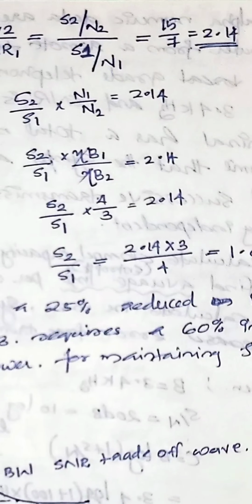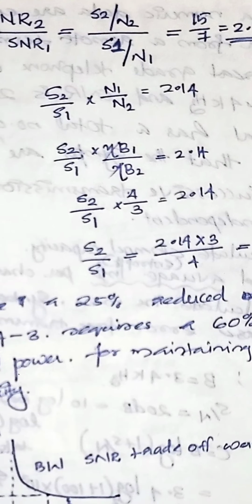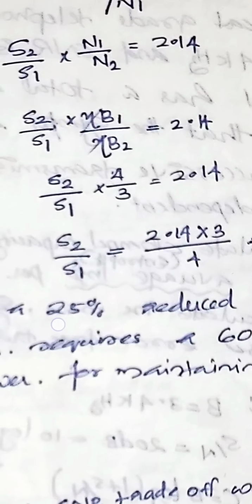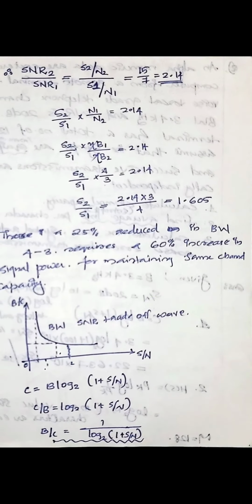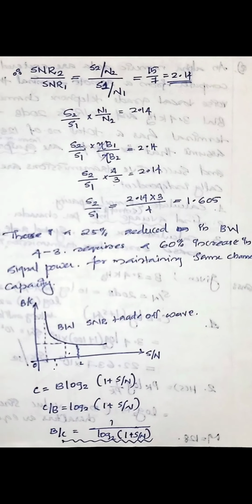Now we substitute into the equation S2 by S1 into N1 by N2 is equal to 2.14. N1 is eta B1 and N2 is eta B2. The first bandwidth is 4 and the second bandwidth is 3. So S2 by S1 into 4 by 3 is equal to 2.14. Then we get S2 by S1 as 1.605. That is, signal power must be increased by this factor when the bandwidth is reduced.